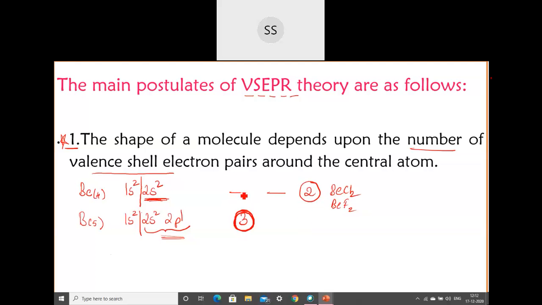If it is 2, you may have a linear shape. If it is 3, it will have this kind of shape. If it is 4, then a different shape, depending on the number of valence electrons present. Different number of electrons, different shape. Like if I give you 2 sticks, how can you arrange them? You will get one straight line. But if I give you 3, you can have a different arrangement. If I give you 4 sticks, the way you arrange them will change. So the shape changes when more electrons are present. I hope my first point is clear to everyone. This first postulate, given by VSEPR, is clear.